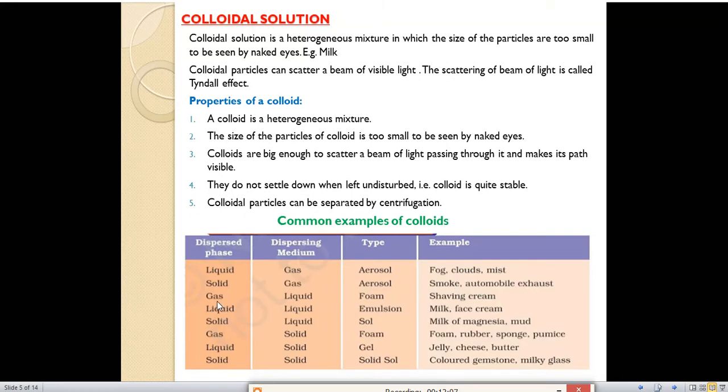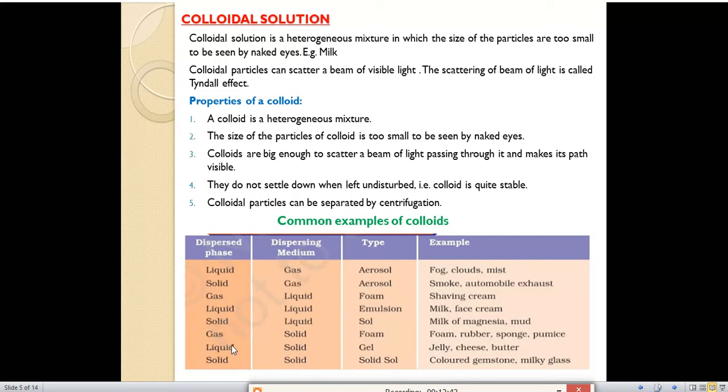Third one is gas in liquid. Which type of colloid? Foam. Example, shaving cream. Next is liquid in liquid; if it mixes, it will form an emulsion. Examples, milk and face cream. Solid in liquid forms a sol, for example milk of magnesia and mud. Gas in solid forms a foam, for example rubber, sponge, and pumice. Next is liquid in solid, a gel. Examples are jelly, cheese, and butter. Last one is solid in solid, which forms a solid sol. Examples are colored gemstones and milky glass.